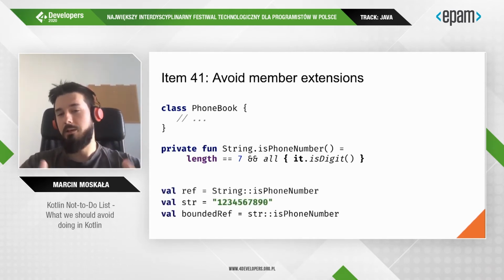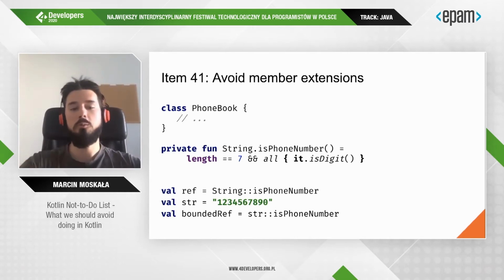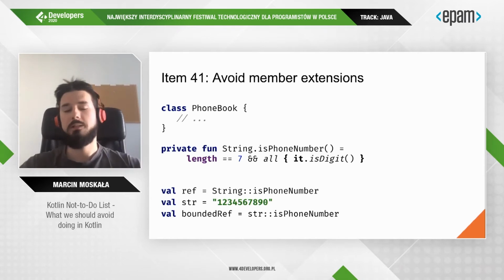Now it can be more readable, you know where it belongs to. It belongs to a string, not to a phone book, and you can reference it if you need. So referencing is now possible. Member extension cannot be referenced. It's not supported by the Kotlin programming language.